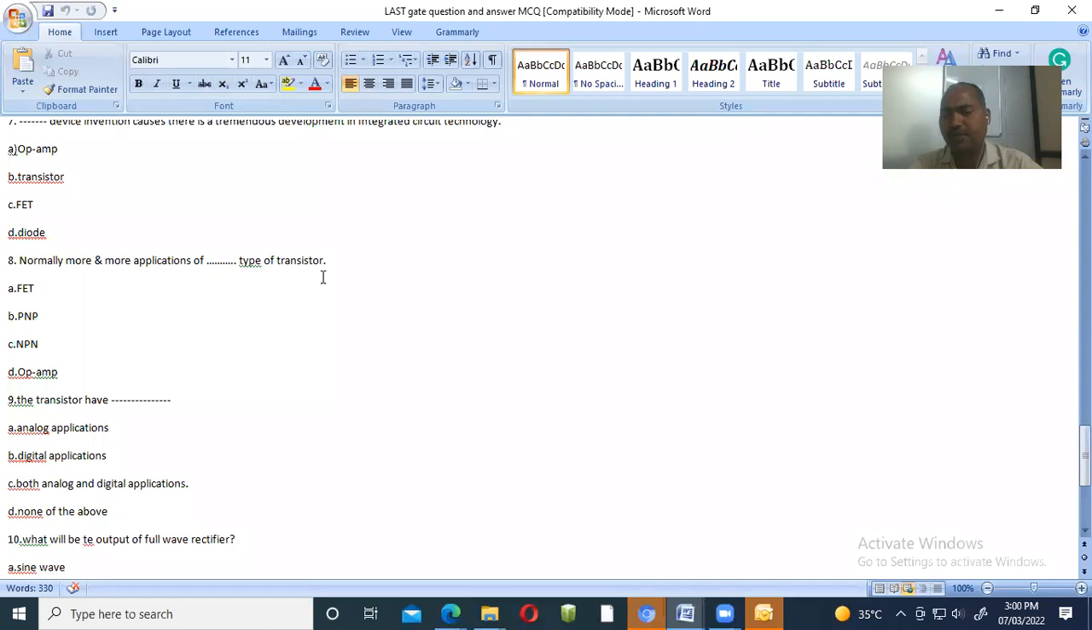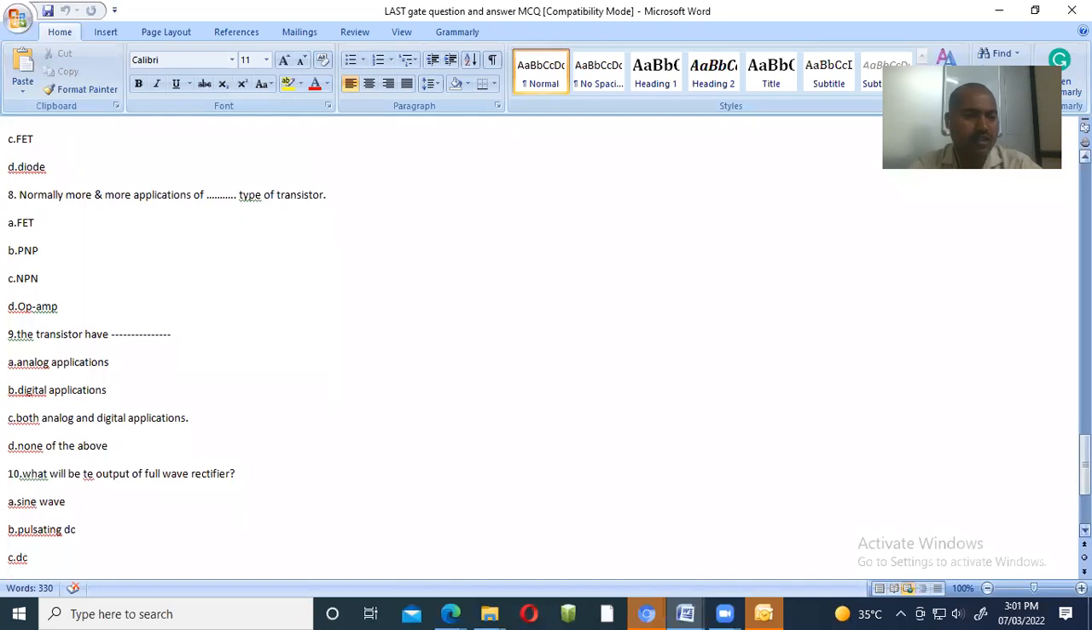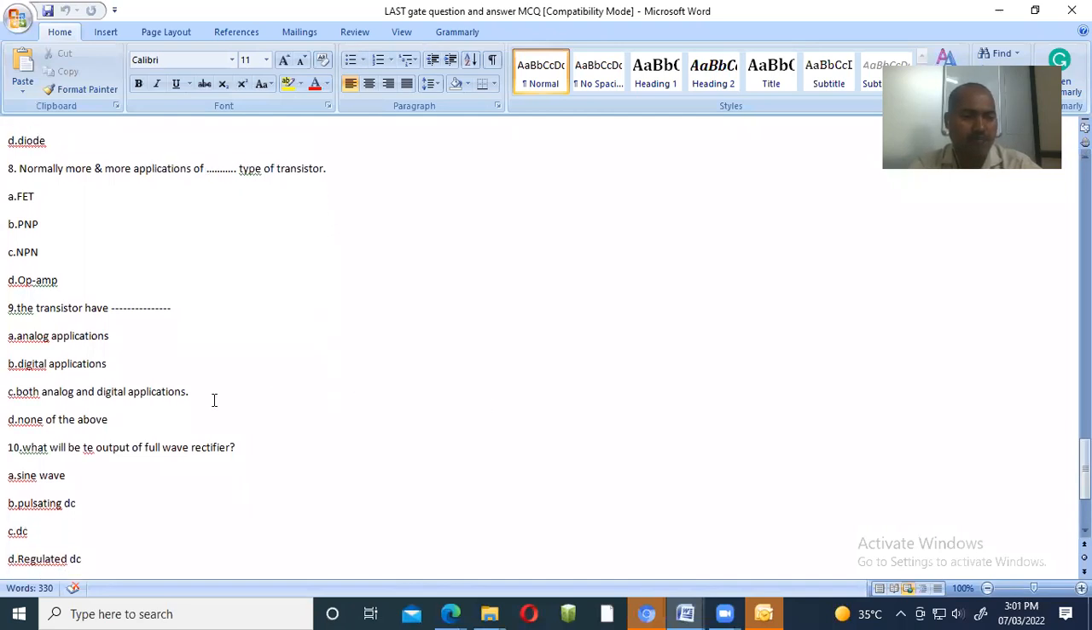See, there are two types of transistors, NPN and PNP. NPN has 2 n-type and 1 p-type layers, right? The 2 n indicates there are more electrons. So the NPN type of transistor has more applications. So the answer is NPN. Okay, question 9 and 10, only two questions remaining. Question 9: the transistor has analog application, digital application, both analog and digital, or none of the above. Both analog and digital; the transistor has analog as well as digital applications.